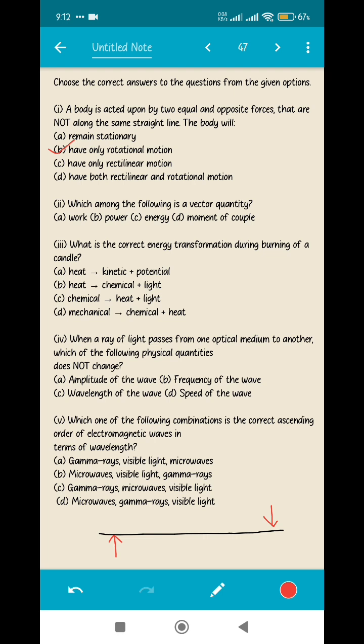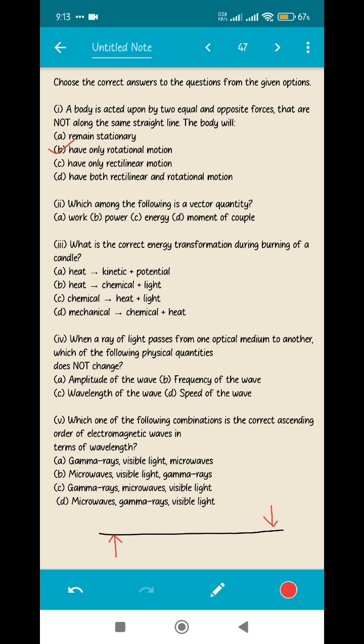In such a question we are going to remove the options which are not correct. First of all, work is force into displacement, and we know work is a scalar quantity. You have studied about this in the book itself, it has been mentioned clearly. Power is work by time, so again it is a scalar quantity. Energy and work are almost the exact same thing, so again it is a scalar quantity.